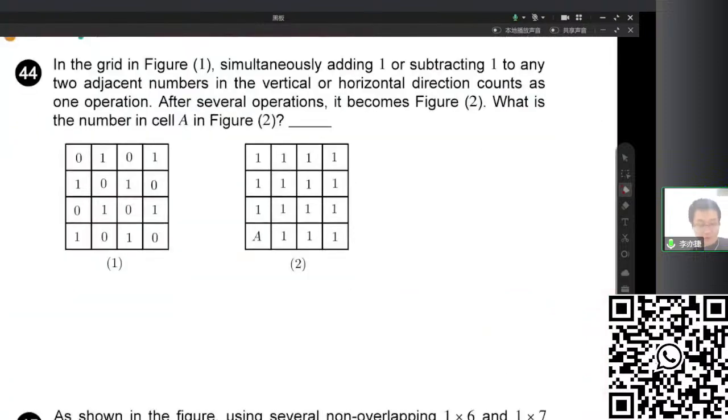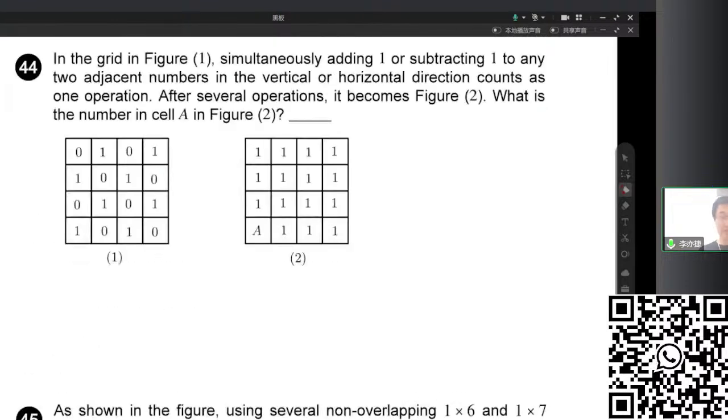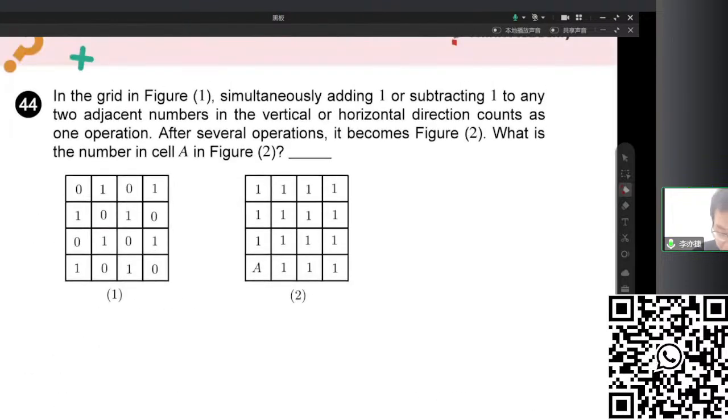And then questions 44 and 45, they are very similar. This is about chessboard dyeing. So chessboard dyeing is something that we use on grids, right? So if there are some grids here, we color some of them black, others white, and we use the coloring heuristic to help us solve it. So question 44 is a very classic one. This is often seen in SMOPS and RMO. The chessboard dyeing, which means it's the adjacent dyeing.